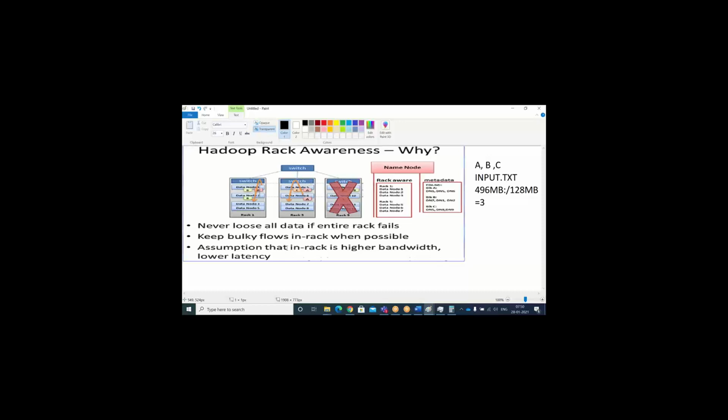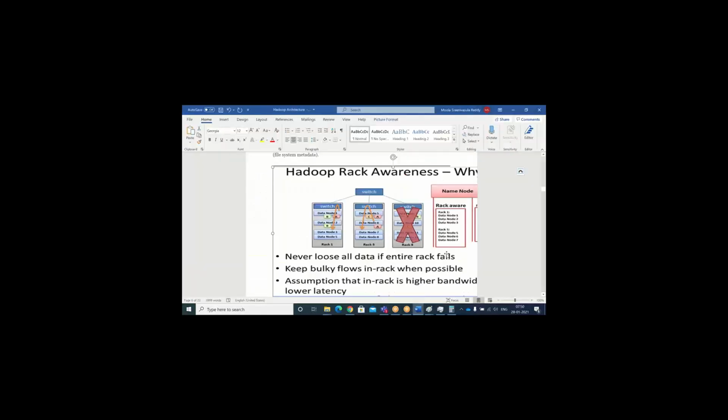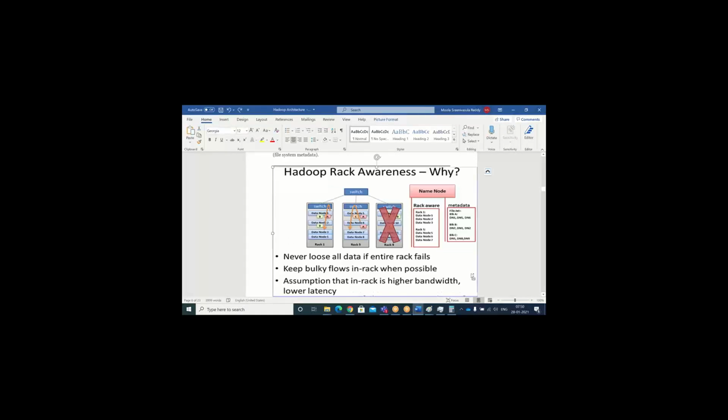So by using the rack awareness algorithm, while placing the input file, what will the Hadoop cluster do? Especially the name node will choose the metadata. See here the metadata information file. See rack 1, data node 1, data node 2 and data node 3. Then rack 5, data node 5, 6, 7, and the metadata is like this. Block A, the first block, is stored in data node 1, data node 5 and data node 6.